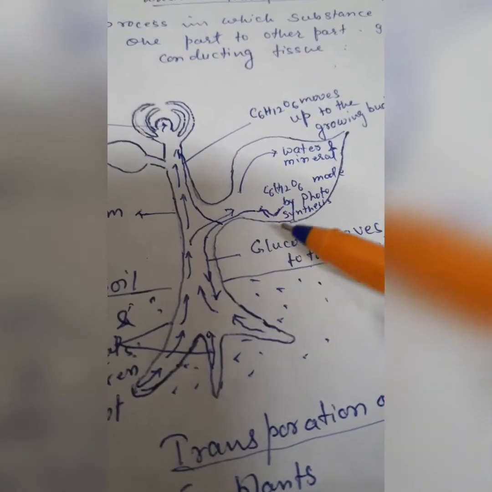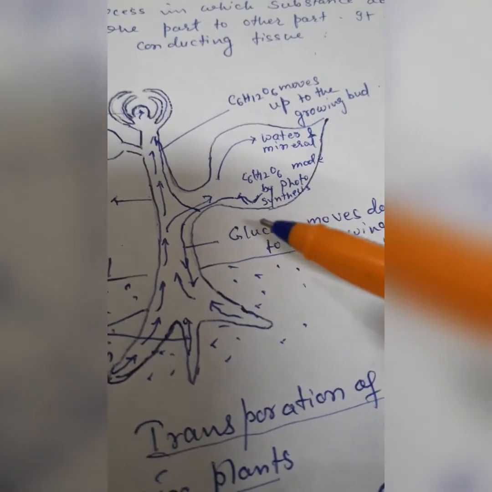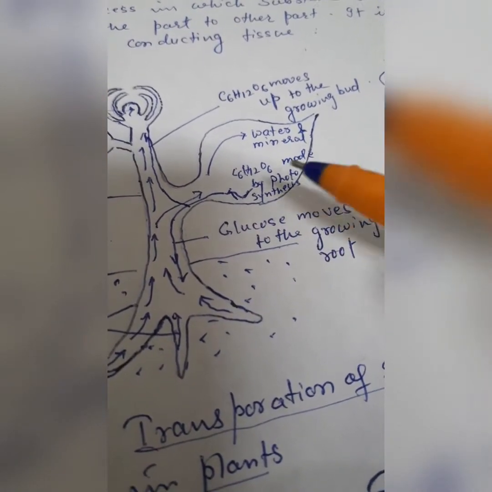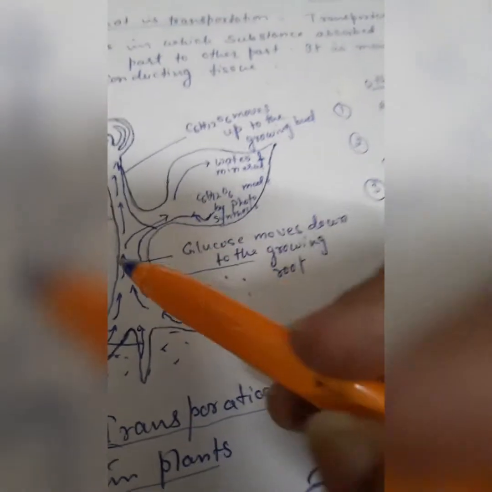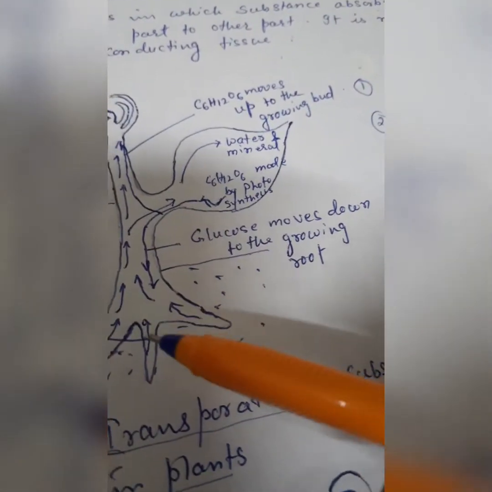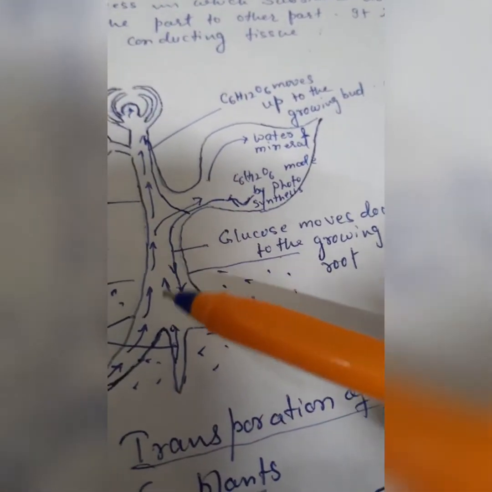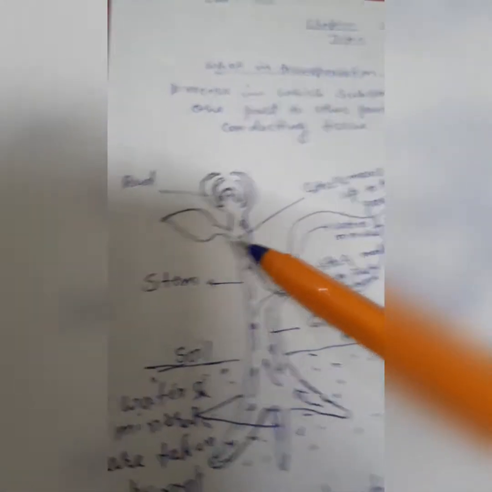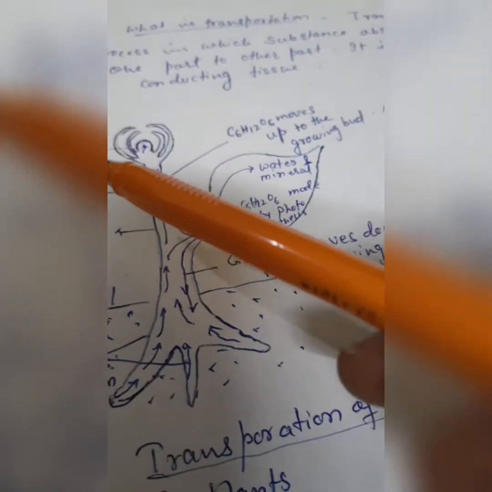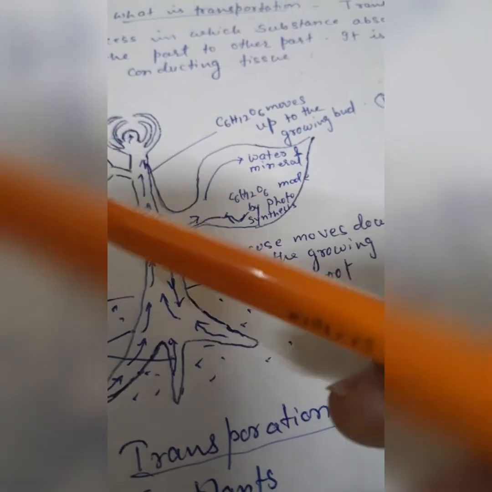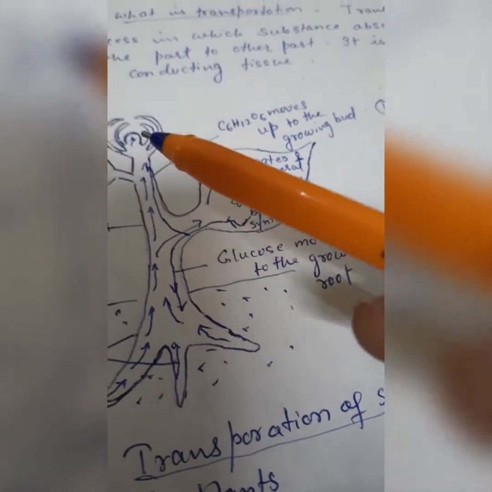Glucose is moved down to the growing root, and some glucose moves up to the growing bud.